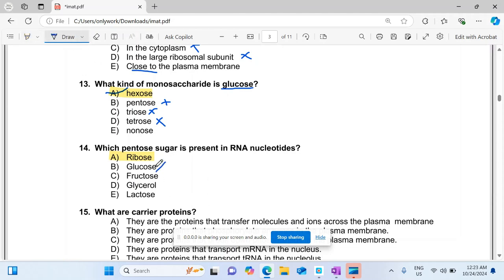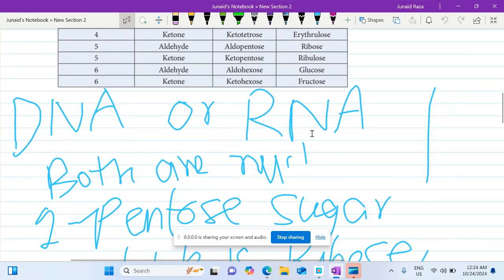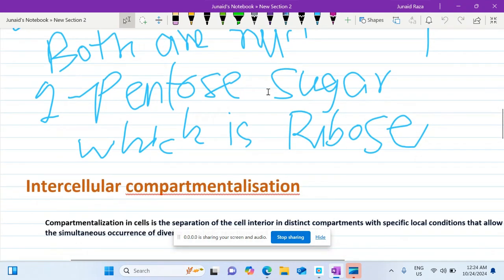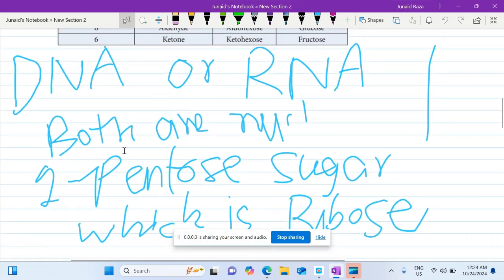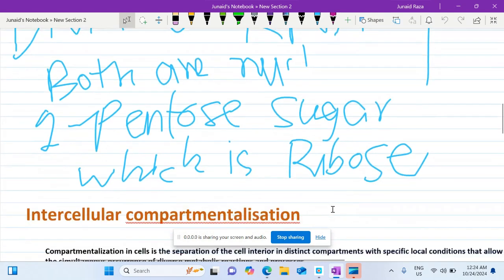Glucose is a 6 carbon sugar, so it is also wrong. Glucose is a 6 carbon containing aldehyde sugar. Fructose is a 6 carbon containing ketonic sugar, so it is also wrong. Glycerol is not included in monosaccharides, while lactose is a disaccharide, not a monosaccharide, and not found in DNA or RNA. DNA and RNA are both nucleotides with a pentose sugar, which is ribose, found in RNA.